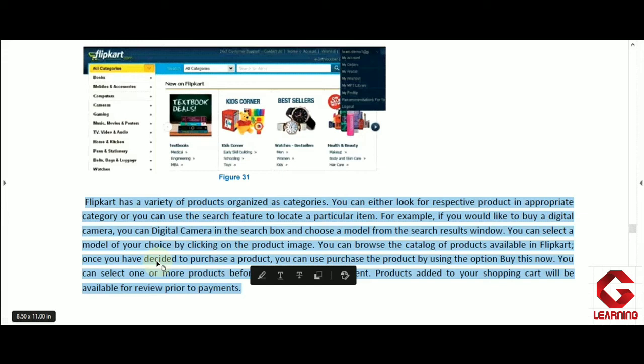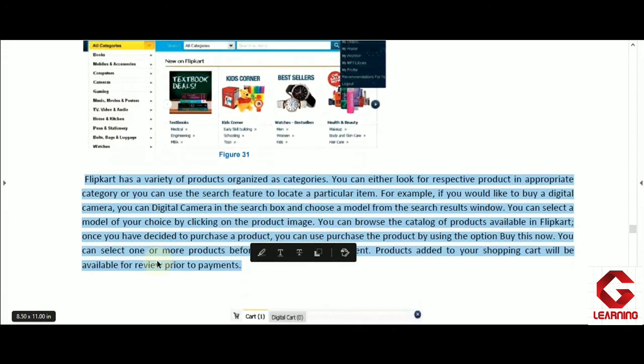So here first of all we have to click on the category which actually contains the product that we want to buy, and then we have to select the product. Now as we select one product, we will get all details of that product, all features as well as warranty and price, everything of that product. And after finalizing the product, we have to go for payment of that product.